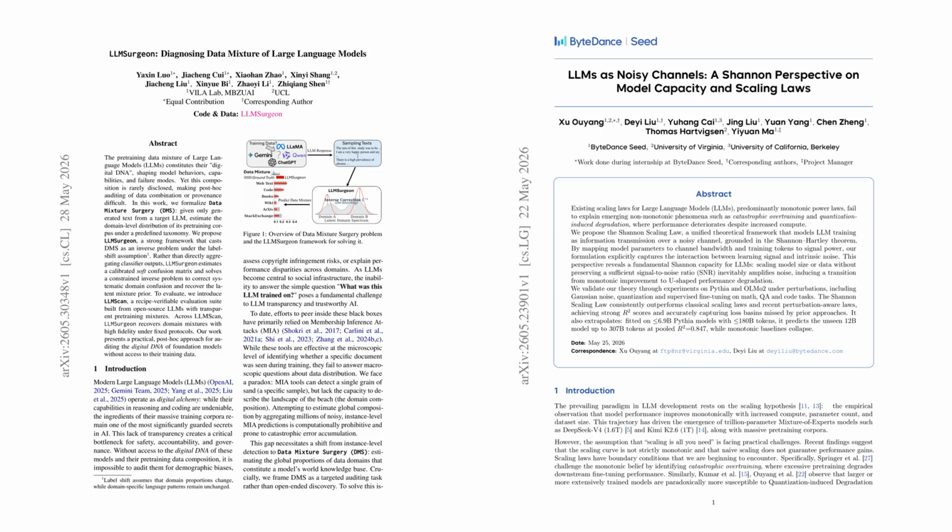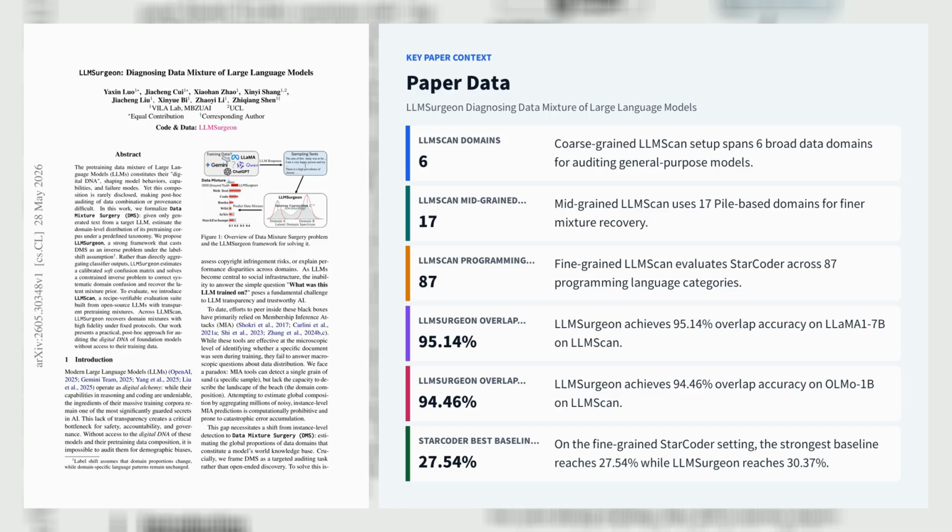In today's episode, we dive into two fresh ideas reshaping how we understand large language models. One from MBZUAI's VILA lab, where LLMSurgeon tries to infer a model's hidden pre-training mix just from its text, and another from ByteDance Seed, University of Virginia, and UC Berkeley, which treats LLMs like noisy Shannon channels to explain scaling laws. From auditing data mixtures in LLaMA and OLMo to predicting when more compute backfires, these papers reveal the surprising mechanics behind modern AI. Let's explore the first paper, LLMSurgeon: Diagnosing Data Mixture of Large Language Models.